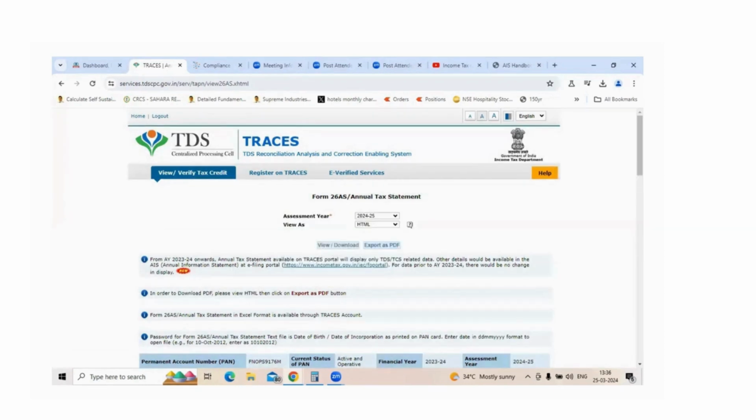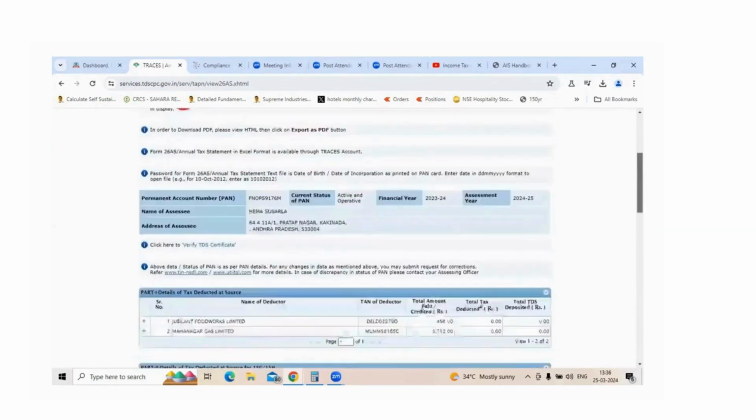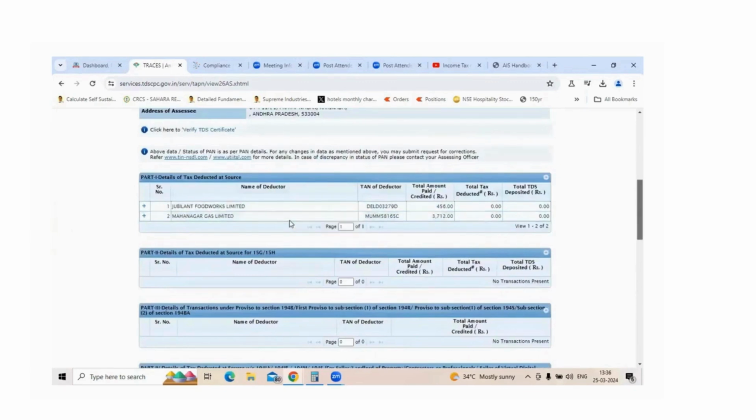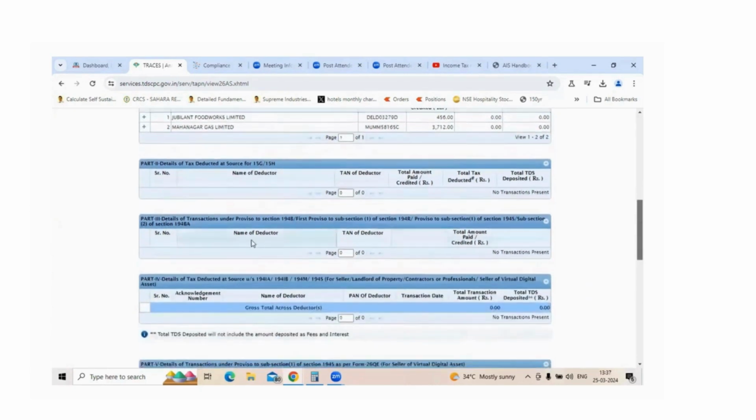This view download statement will provide the information online here on the screen. This information is regarding the tax collected at source. Here, the TDS information regarding deposits or even the TDS collected on dividends is recorded. And part 2 is regarding Form 15G and 15H, in case of tax deducted at source. For 15G and 15H is recorded here. And then this section, which is part 3, collects information regarding section 194B, any transactions under that. And part 4 relates to information regarding sale of property, contractors or professionals where the TDS has been deducted by the seller of virtual digital asset.